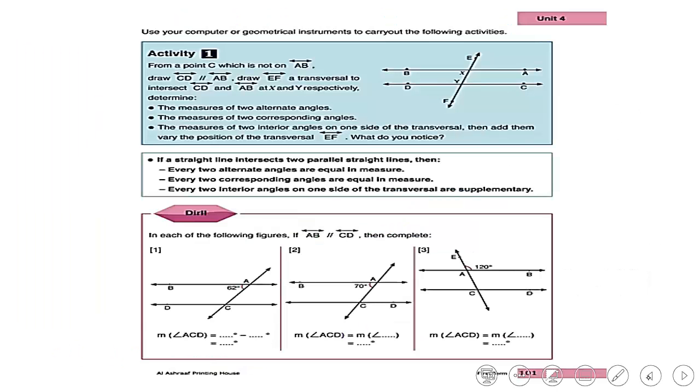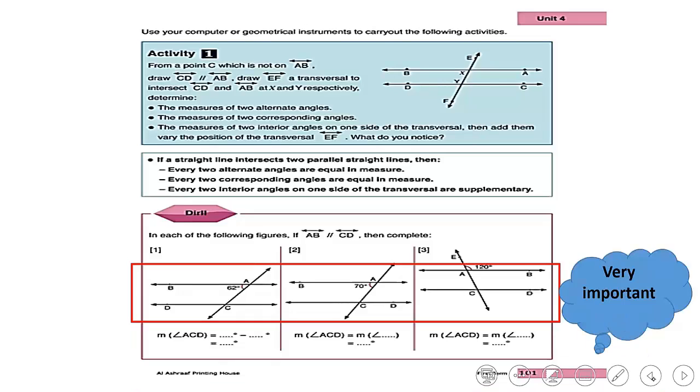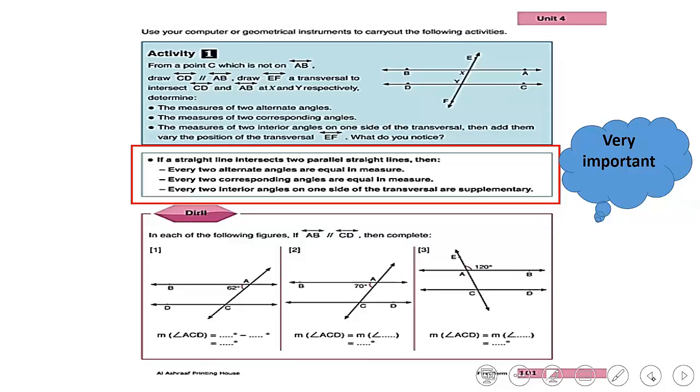Okay. Now I would like you all to open your school book, page 93. Open your school book, page 93. This part is so important, and normally it comes in the complete and choose. So please highlight it and write that it's important. It comes in the complete and choose. And on the same page, page 93, we will have this drill as homework.